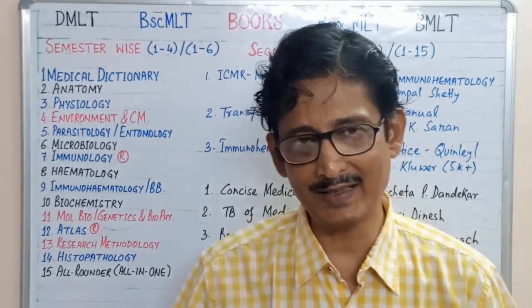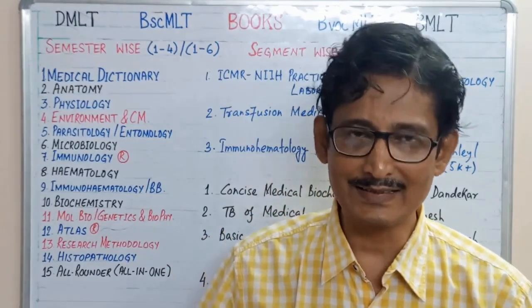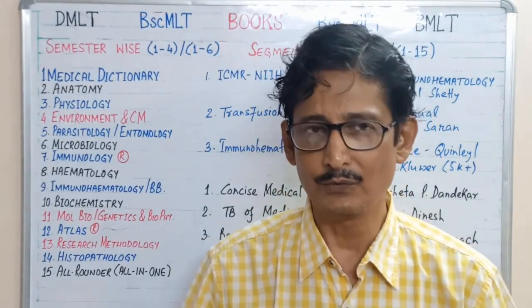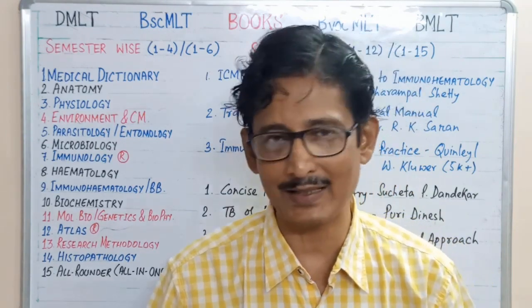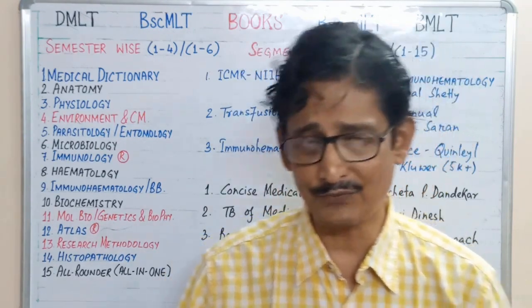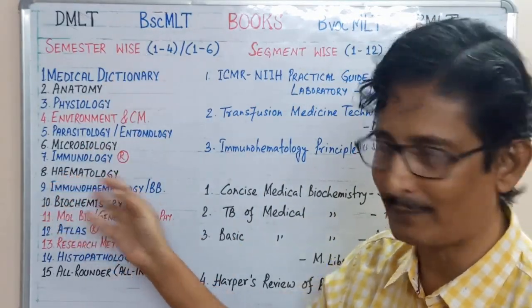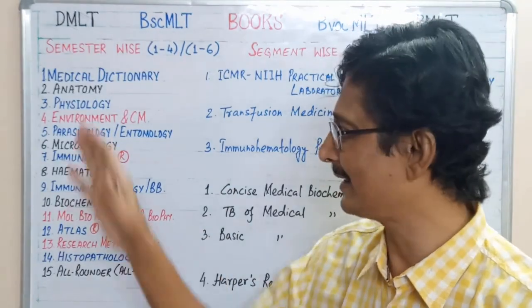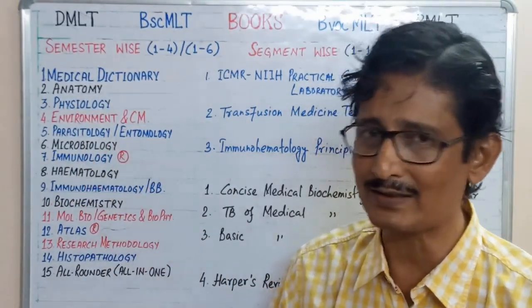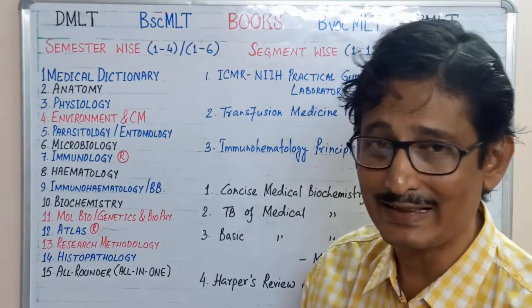So friends, like the first list of books, this is the second book list for you for the DMLT, BMLT, BSc MLT, BVoc MLT and BMLA students. In the first list we discussed 8 chapters up to hematology, the segments, not the subject, not the chapter, the segments. I am calling them segments because I just broke them down.